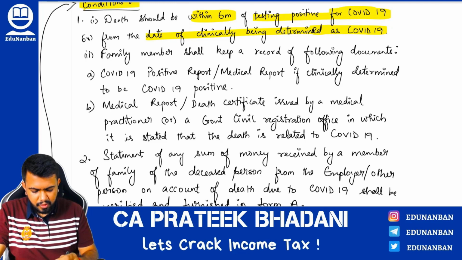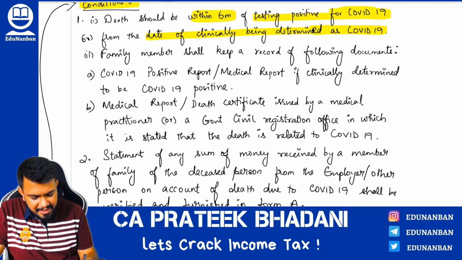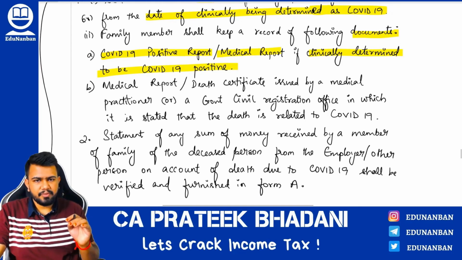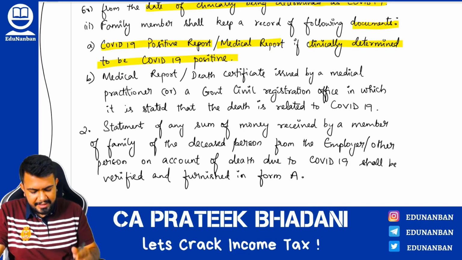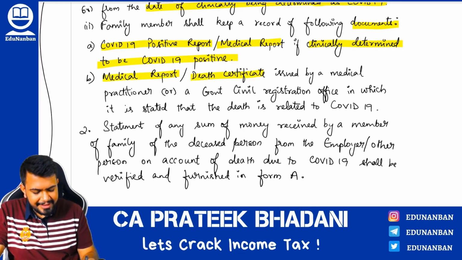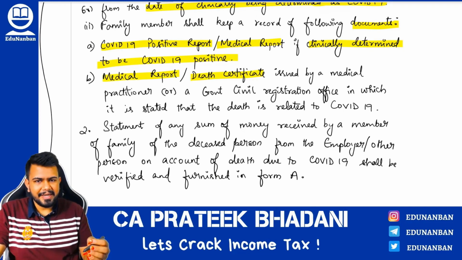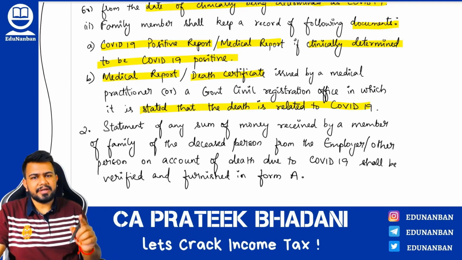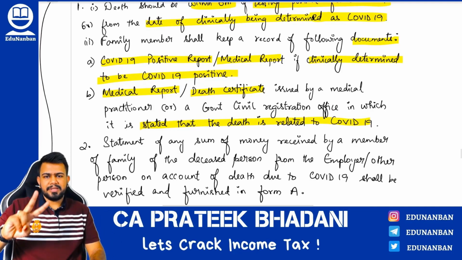Point number 2. Family members shall keep a record of the following documents. A. COVID-19 positive report or medical report if clinically determined to be COVID-19 positive. Hence COVID-19 positive report should be there. And next, medical report or death certificate issued by medical practitioner or competent authority in which it is stated that the death is related to COVID-19. So two documents should be there.